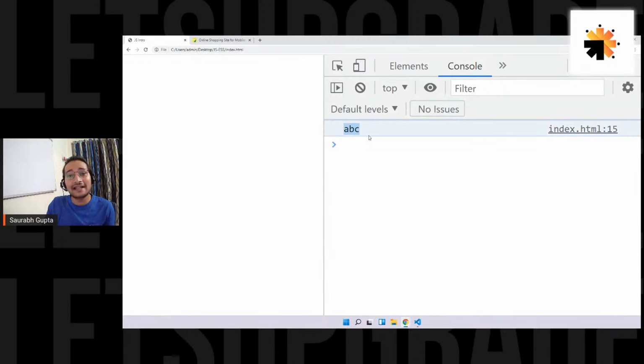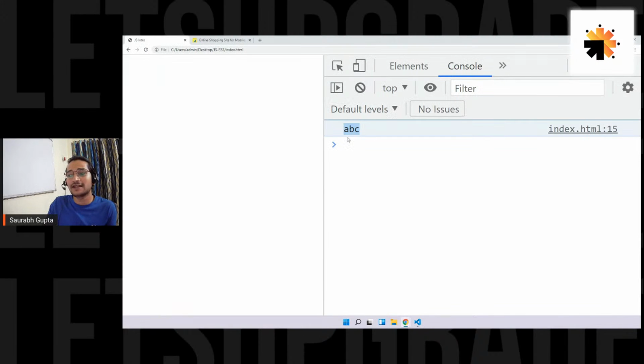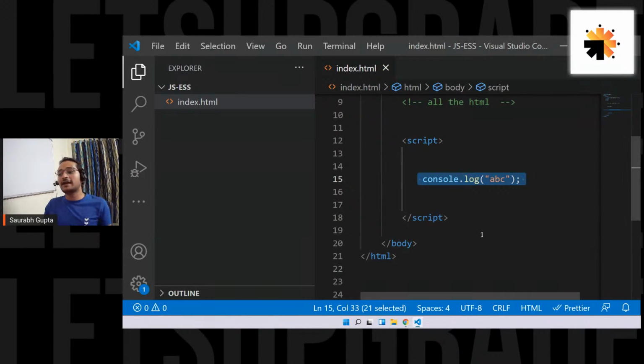So ABC, and see, the best part about the console is it also tells you where you have written the code that is generating this line. It's written on index.html line number 15. Let's see. Here we go. Line number 15, index.html. Is that clear? ABC. So guys, that's how you print something in JavaScript. Now don't worry, after 3 to 4 days, this is not the only thing that we'll be doing. But for today, yes, some basic things.